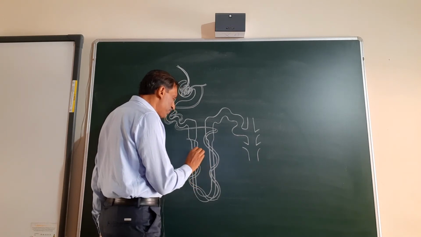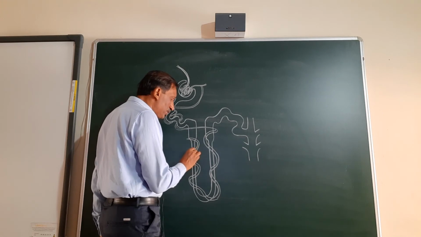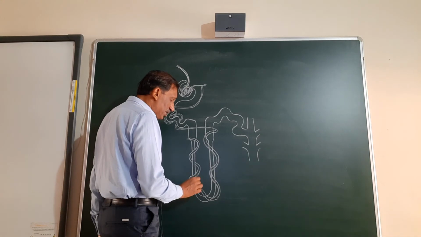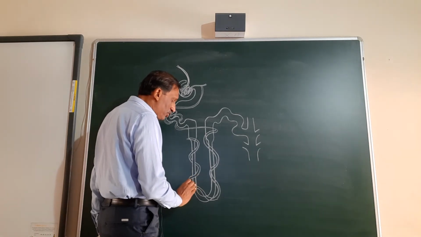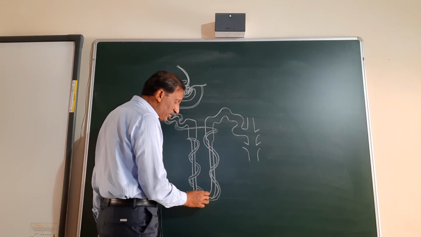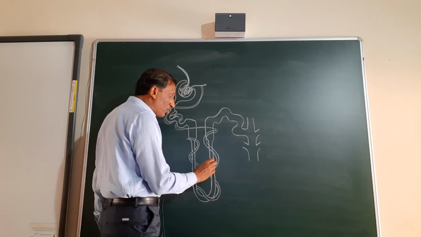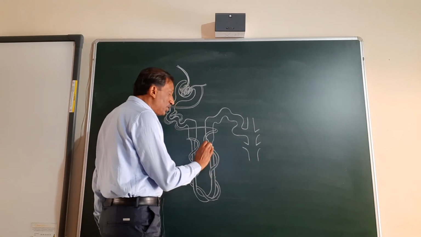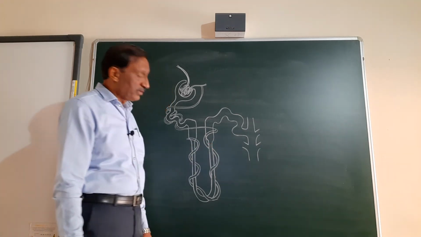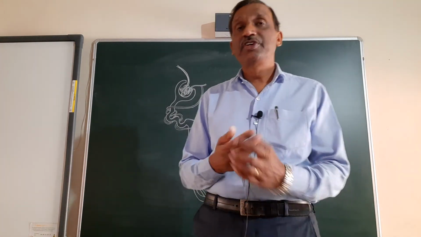Just for the sake of explanation I made it so, so don't go about the complexity of it crossing here, because that will take unnecessary time, and we have got so many chapters to study. There are 22 chapters, and only our sixth chapter is going on. So you can imagine how much more we have to go. I don't want to waste time rubbing and cleaning the diagram. Anyway, I did it during the course of speech.